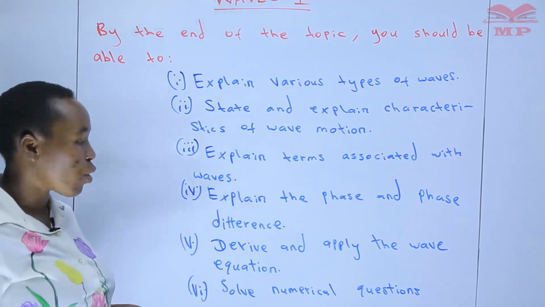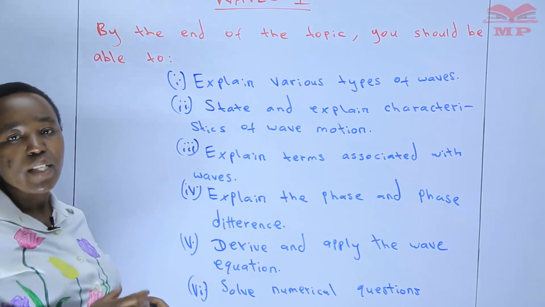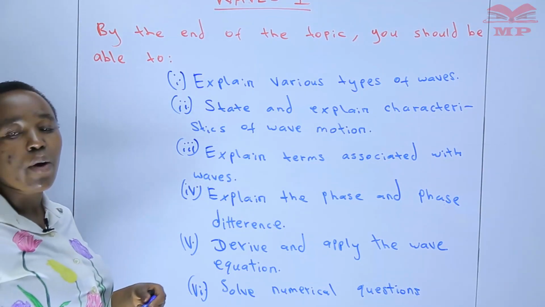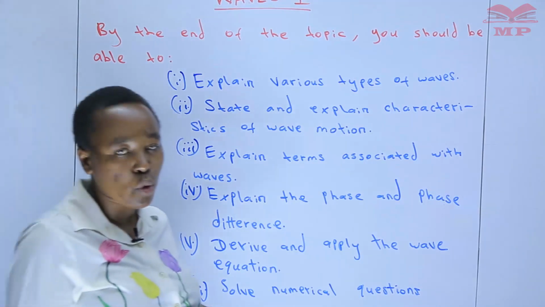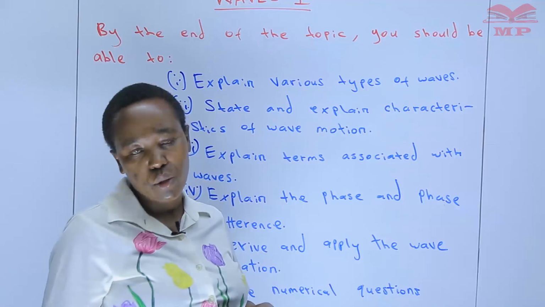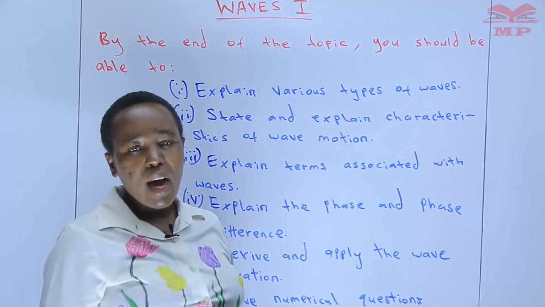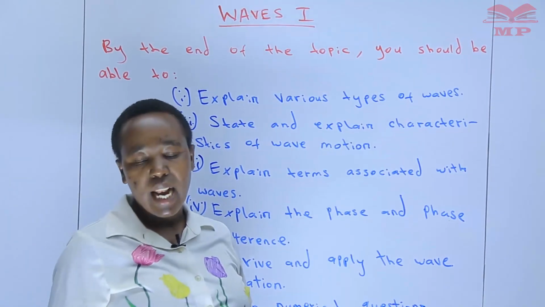So in this, we are going to look at the wave equation, that is, the relationship between the speed of the wave, the frequency, and also the wavelength. And finally, you should be in a position to solve the numerical questions. Now, our topic, waves. Have you ever encountered a wave in your day-to-day life?